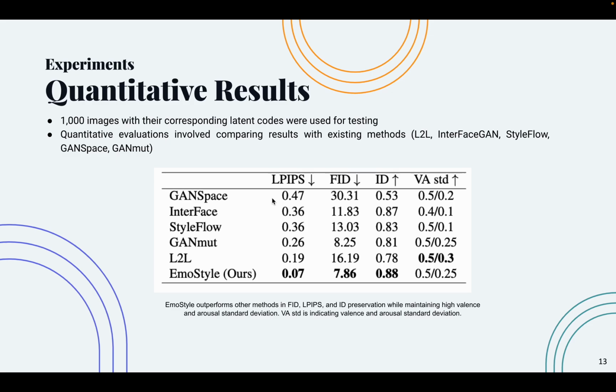To evaluate our framework's identity preservation capability, we employed an external facial recognition model and calculated the cosine similarity between the original and edited images. We also compared the diversity of facial expression in our method with prior work by calculating the standard deviation of valence and arousal. You can see in the table EmoStyle outperforms other methods in FID, LPIPS, and ID preservation, while maintaining high valence and arousal standard deviation.